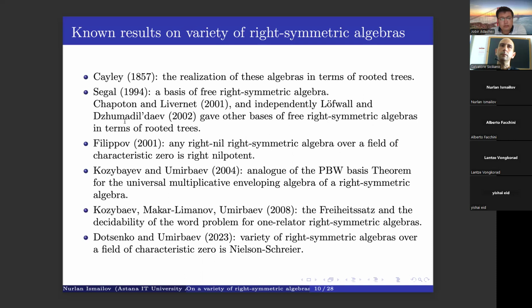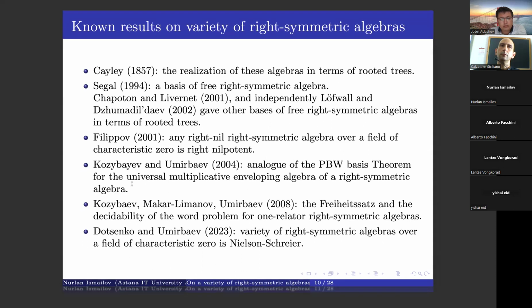And Filippov proved that any nil right-symmetric algebra over a field of characteristic zero is right-nilpotent. And Kozybaev and Umirbaev proved in 2004 an analog of the PBW basis theorem for the universal multiplicative enveloping algebra of a right-symmetric algebra.